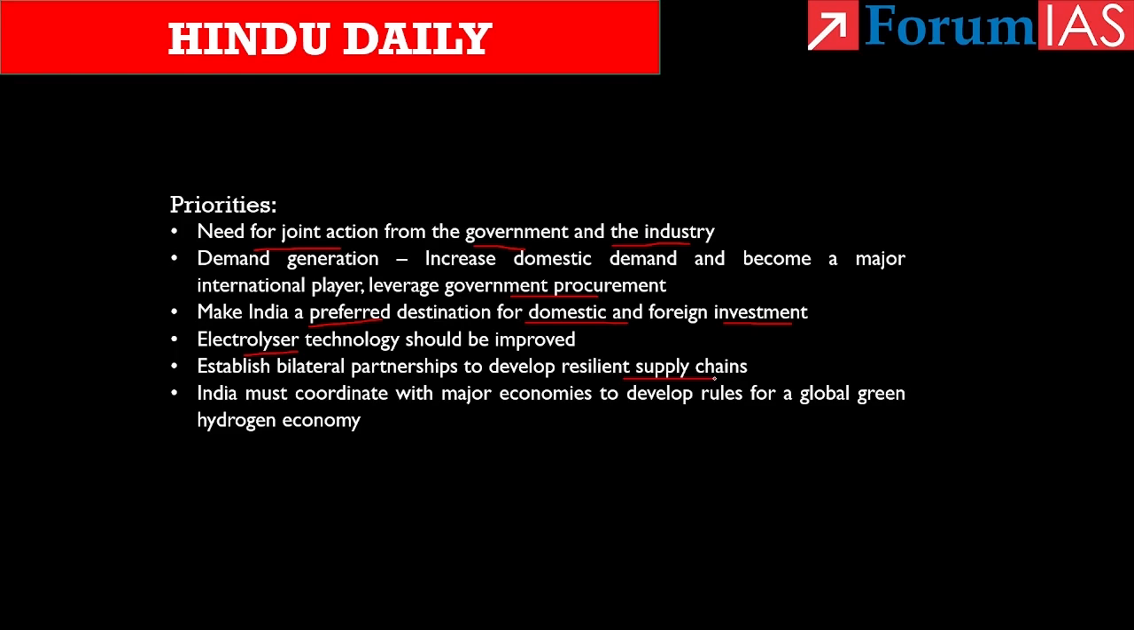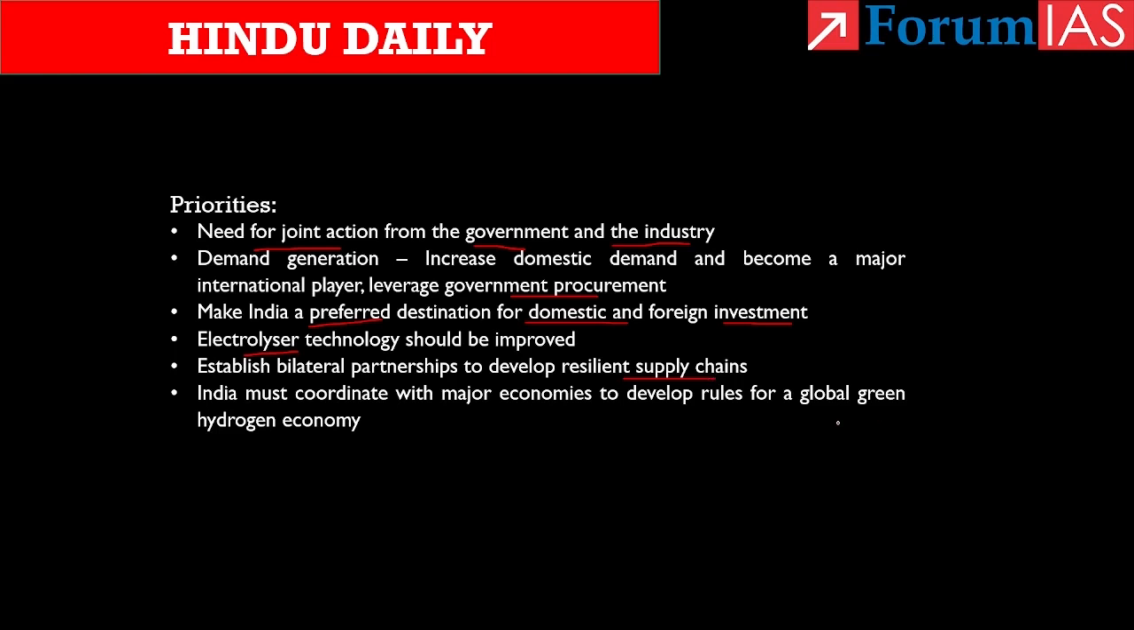Also, measures can be taken to bring in private capital for technology co-development. Finally, the article says that India must coordinate with major economies to develop rules for global green hydrogen economy.